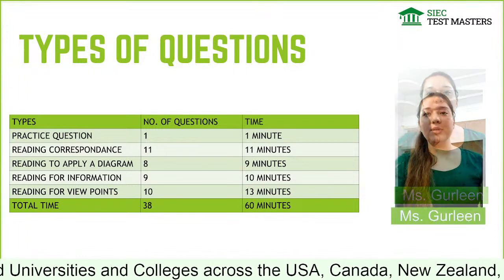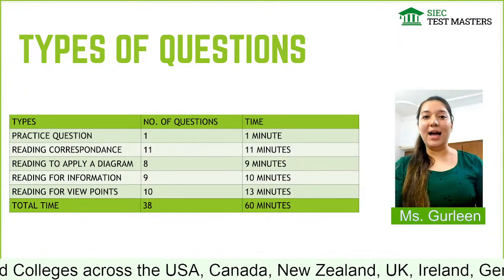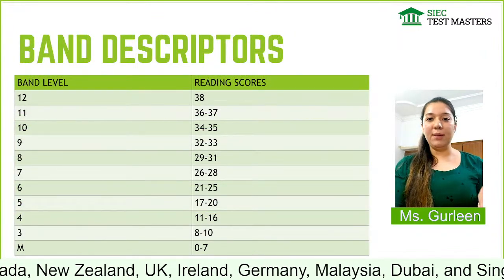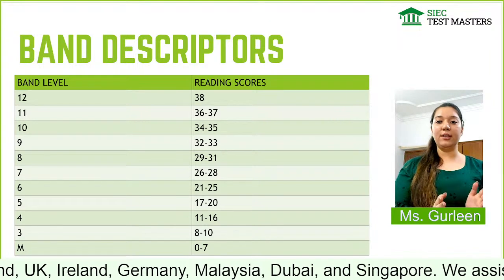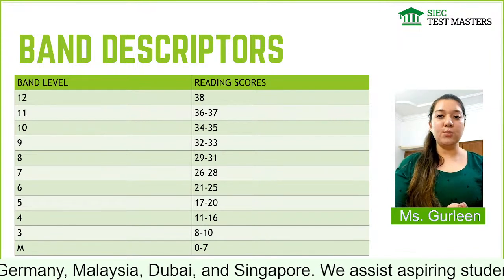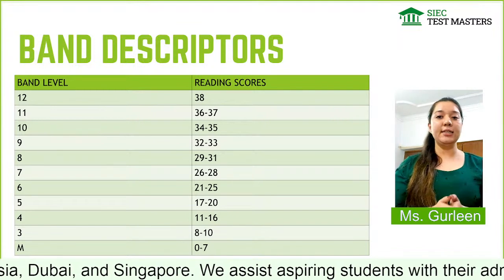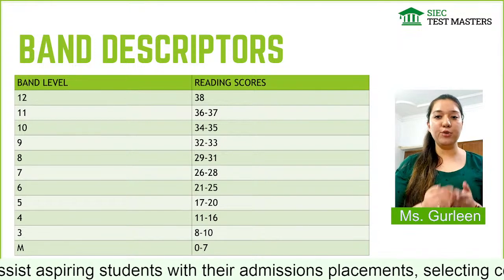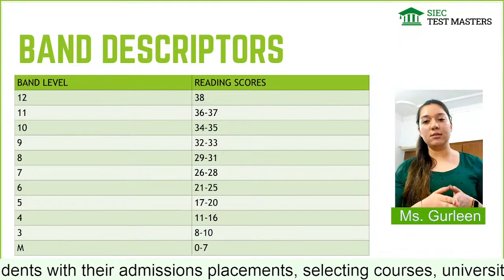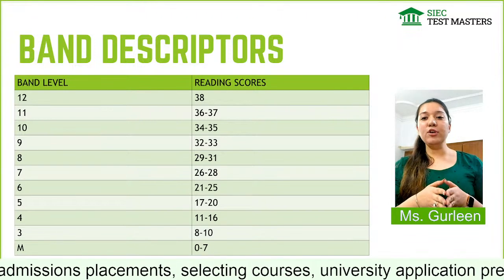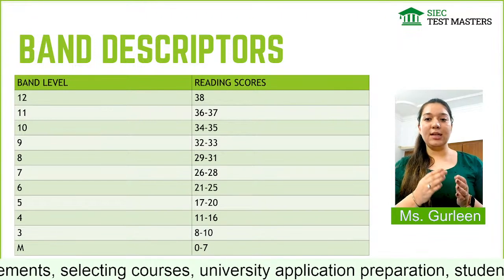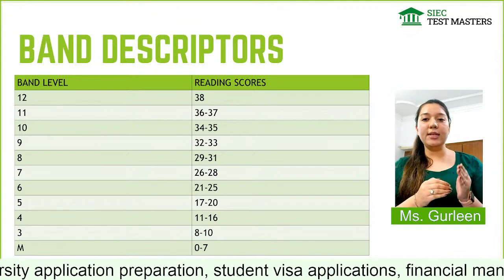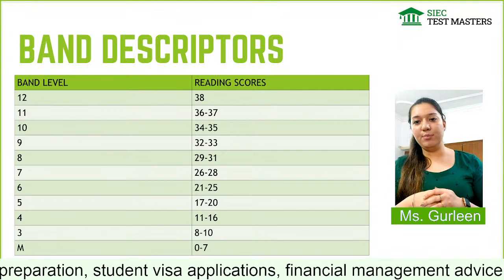Now, here are the band descriptors, and on the next slide you can see the band level and the reading score we need. If I talk about migration, the people who are planning for migration, like they want to get a PR of Canada, for those people the requirement is 9 bands. So it will be 9 in each. According to that, if you need 9 bands in reading, it is mandatory for you to get 32 or 33 answers right. Correct? And if you're planning for a study visa, although the guidelines are not yet clear for CELPIP, as compared to IELTS, in this you need a 26 to 28 correct score for CELPIP.